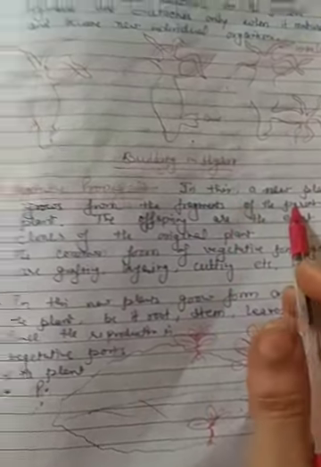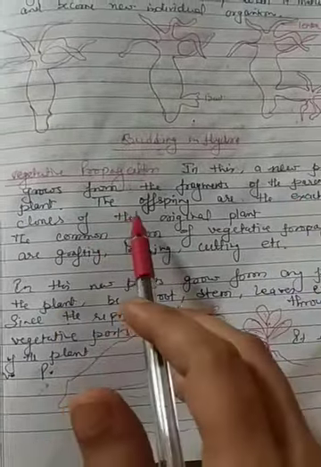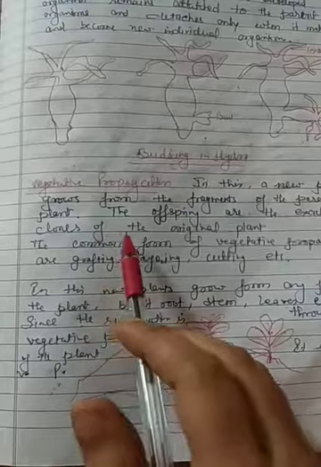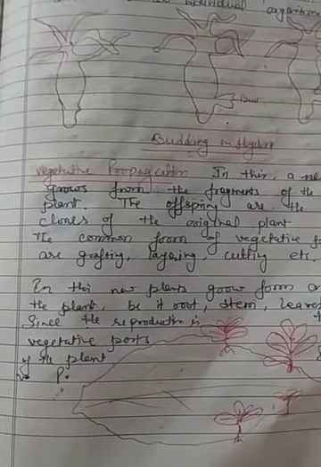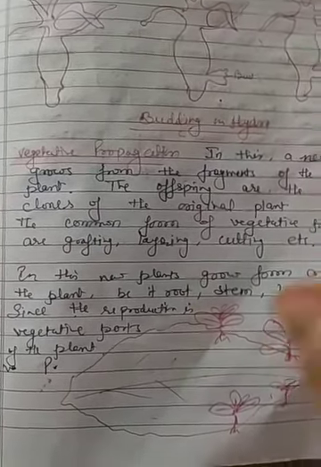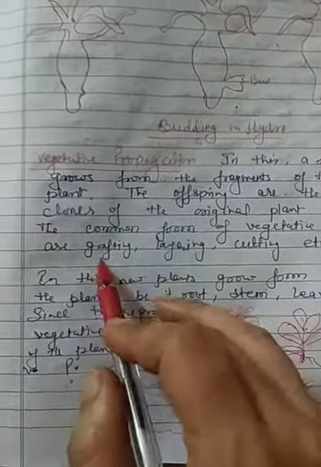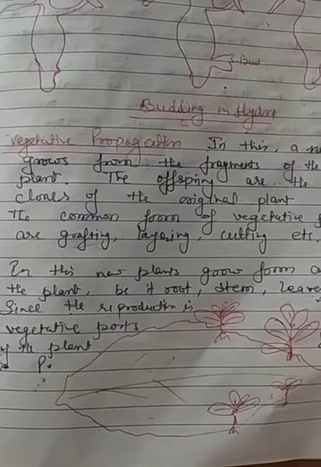A new plant grows from a fragment of the parent plant. The offspring, the new organisms, are exact copies, clones, of the original plant. The common forms of vegetative propagation are grafting, layering, cutting, etc.